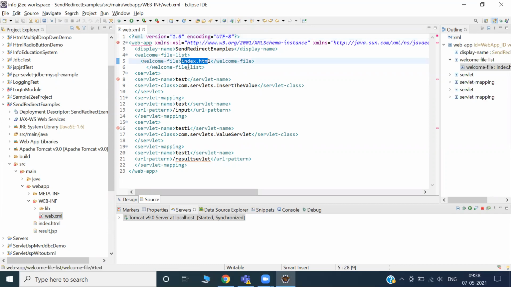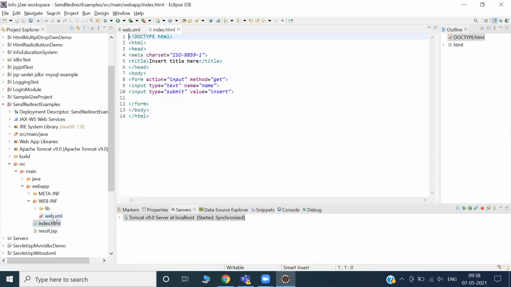Whenever you create a deployment descriptor, these default things come up automatically. You can cut down the welcome file list and keep your own choice of file name. Here I have kept index.html, which is my entry point.